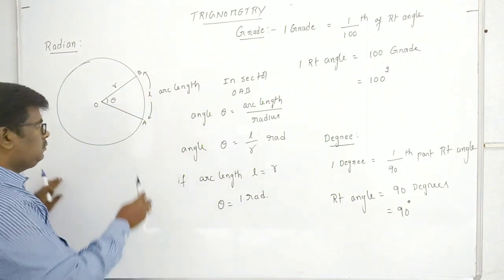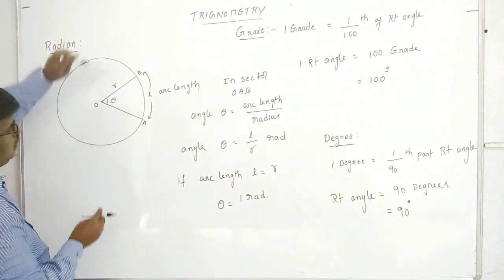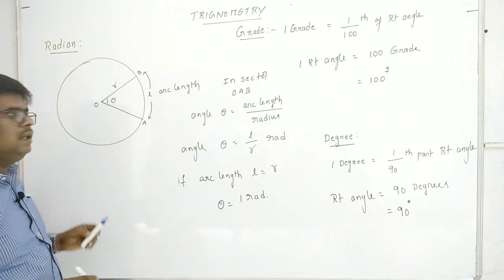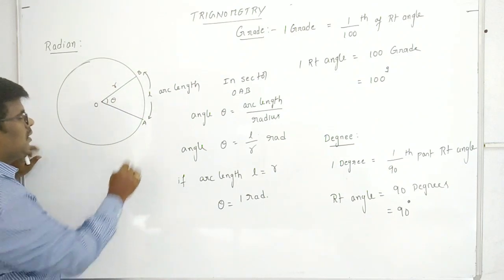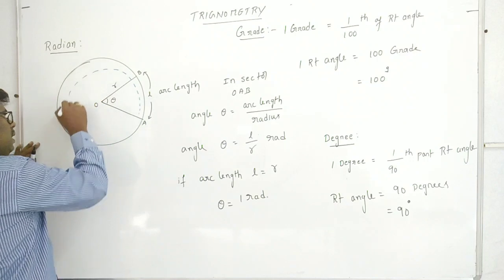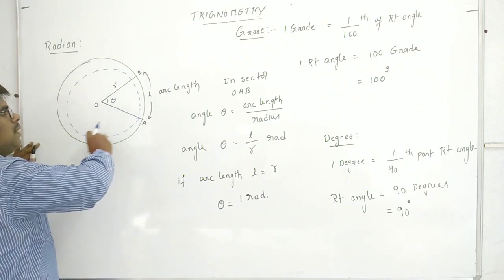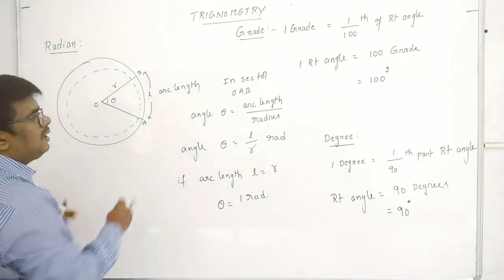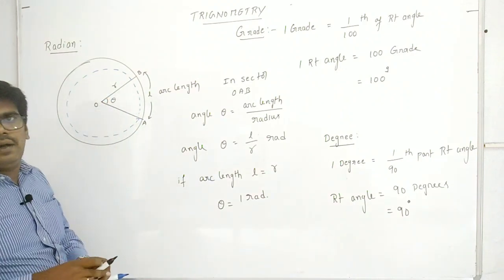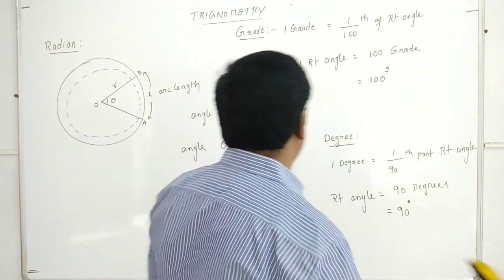Or else, if this is the starting point, and now it completely rotates through a complete circle, then OA finishes at the starting point, having gone around the complete circle. Then that arc length is nothing but the perimeter of the circle. If this OA completes one rotation, the angle subtended by the complete rotation we can write like this.